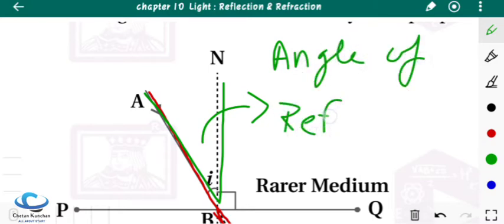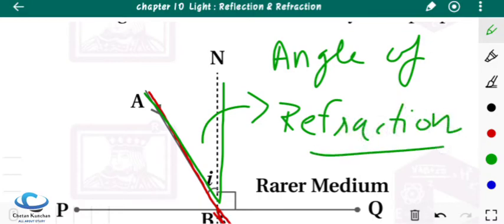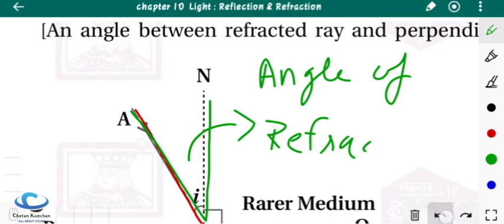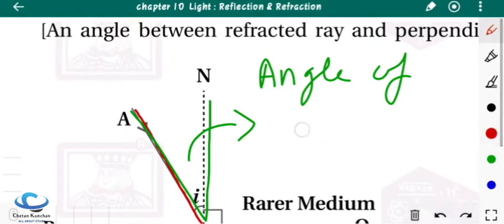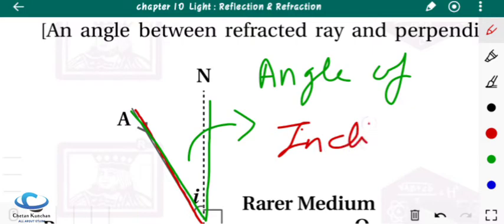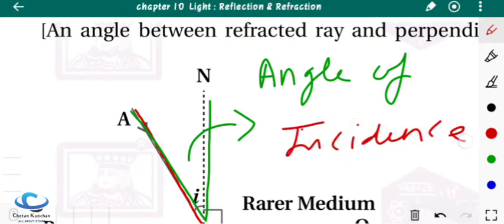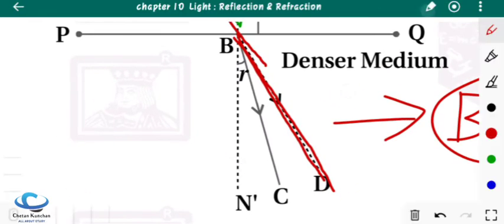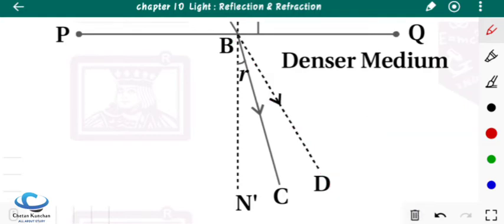This angle is called the angle of incidence, because at this point the light ray is incident. Then the second angle forming here is CBN dash.